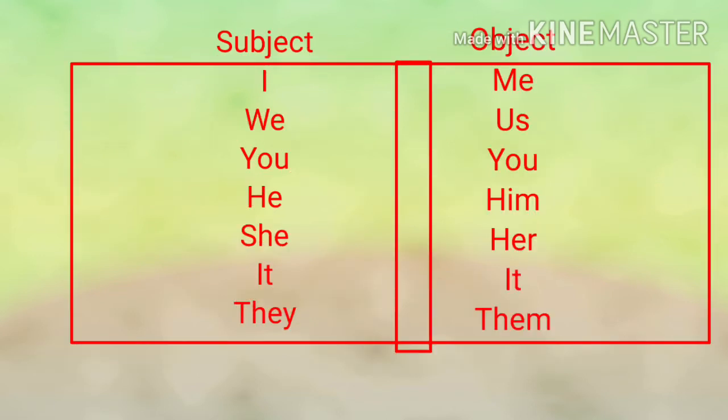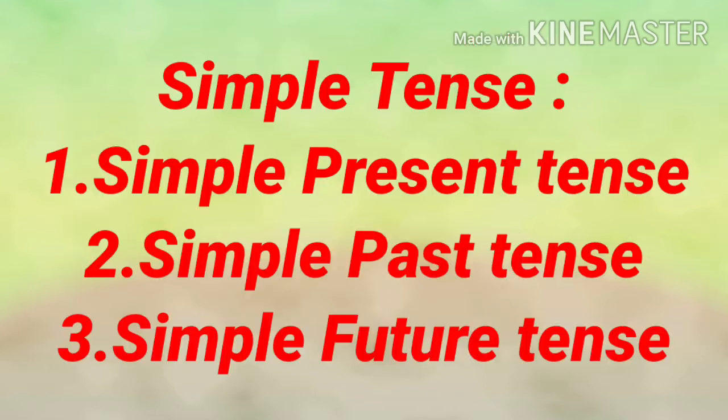While making active to passive, there are some changes in pronouns. We must learn them. What are the changes? I converts into me. We converts into us. You converts into you. He converts into him. She converts into her. It converts into it. They converts into them.